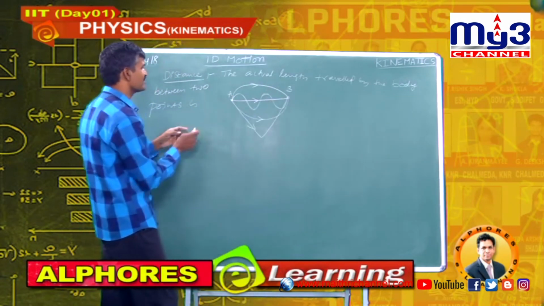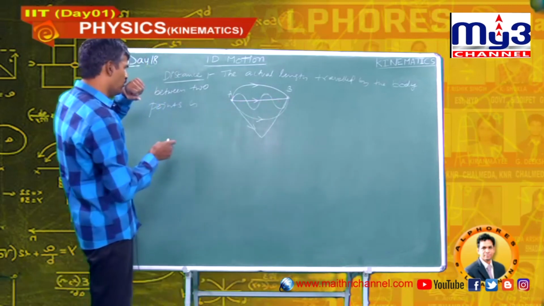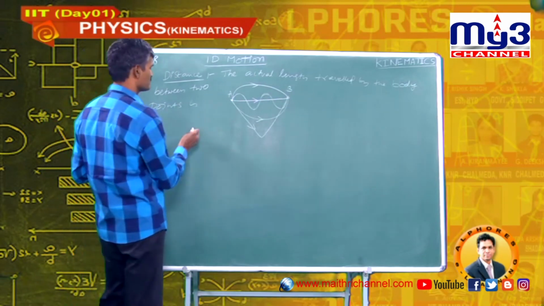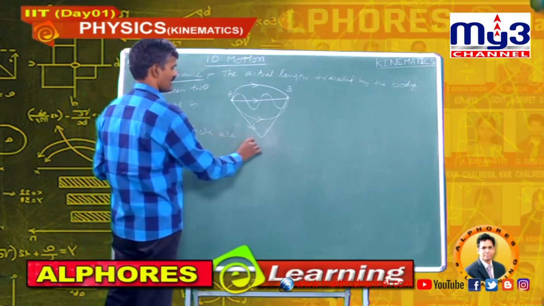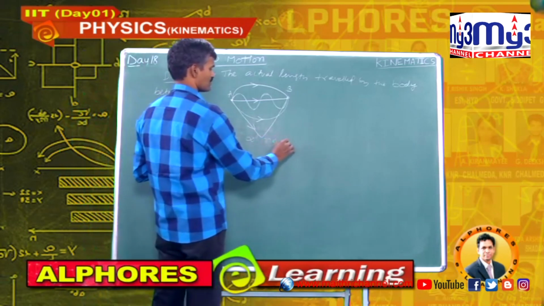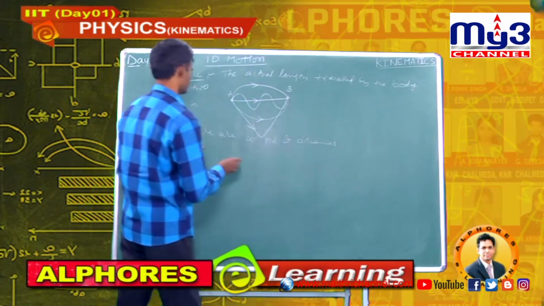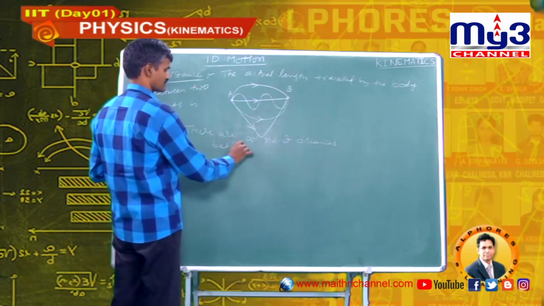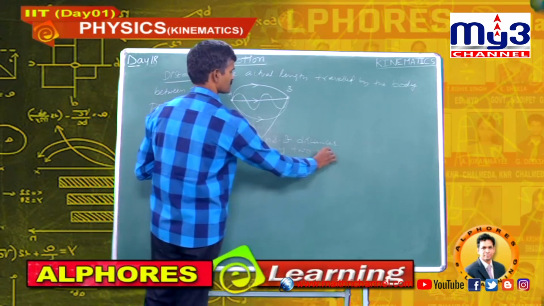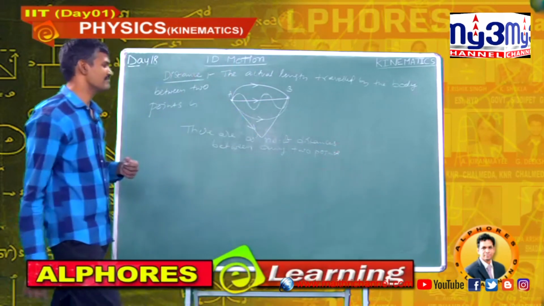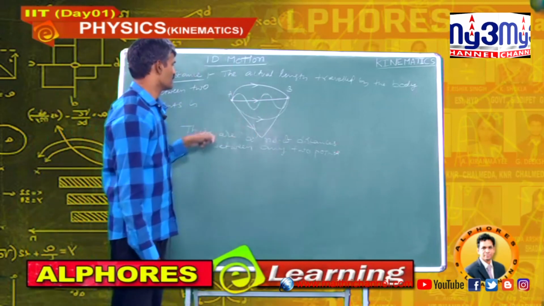So, there are an infinite number of distances possible between any 2 points. Right.